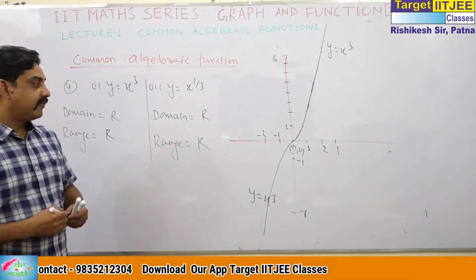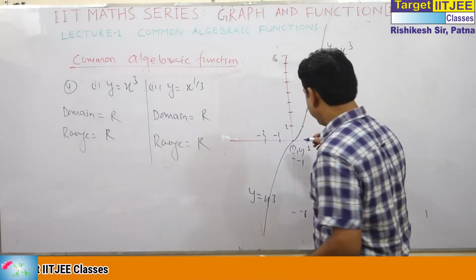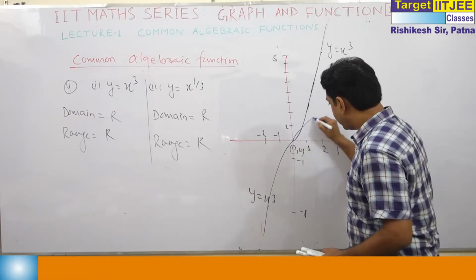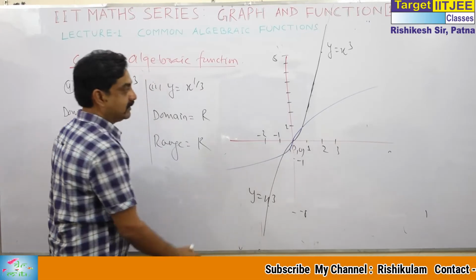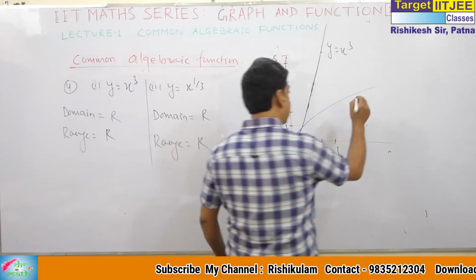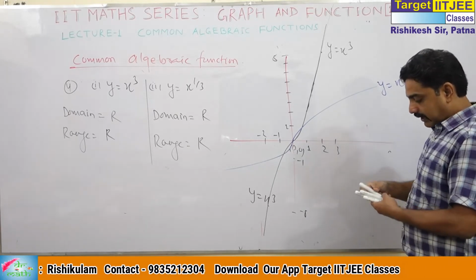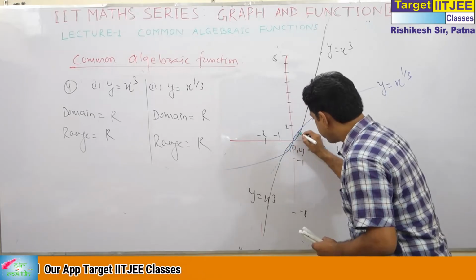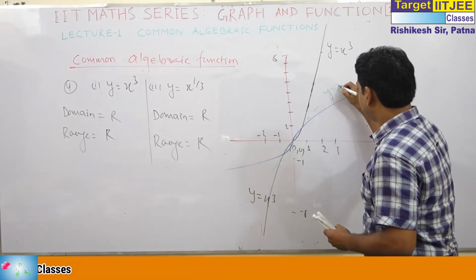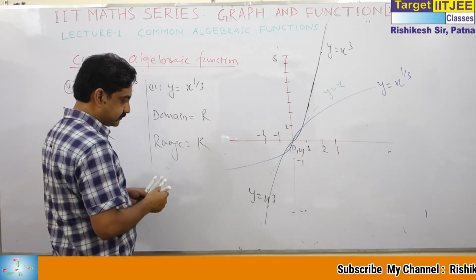And what is the graph of x to the power 1 by 3? Again it is done by symmetry. Actually I am drawing a graph like this. This is the graph of y is equal to x to the power 1 by 3. And again, y is equal to x. You can write. What do you write?